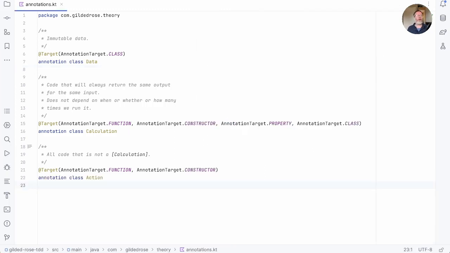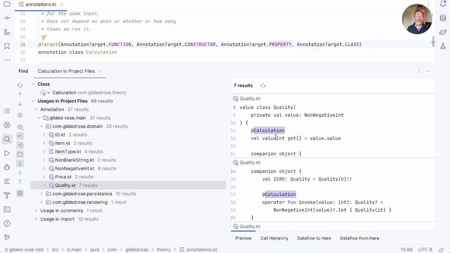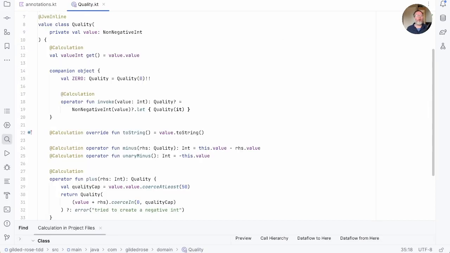I was about to wrap up here, but I noticed that in the course of recording this, I've added an annotation target property to our calculation. Let's just see why. Well, it turns out I've annotated this property here, value int, in our quality class. Let's go and have a look.